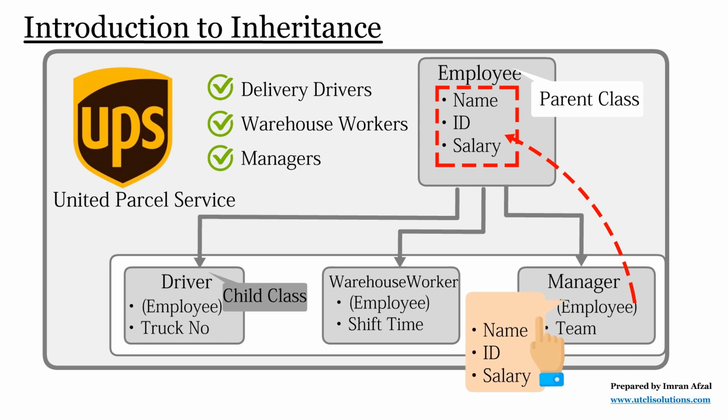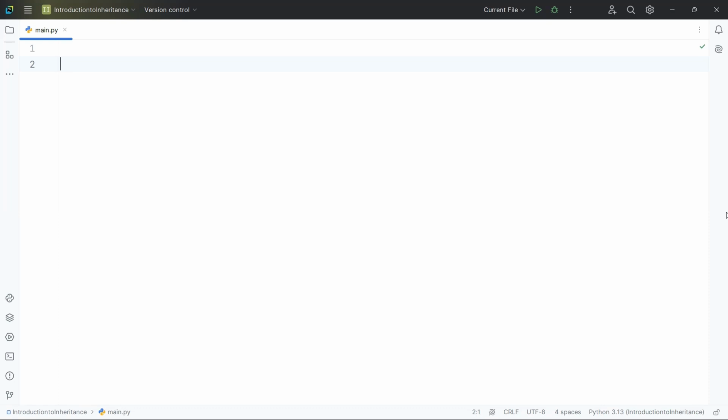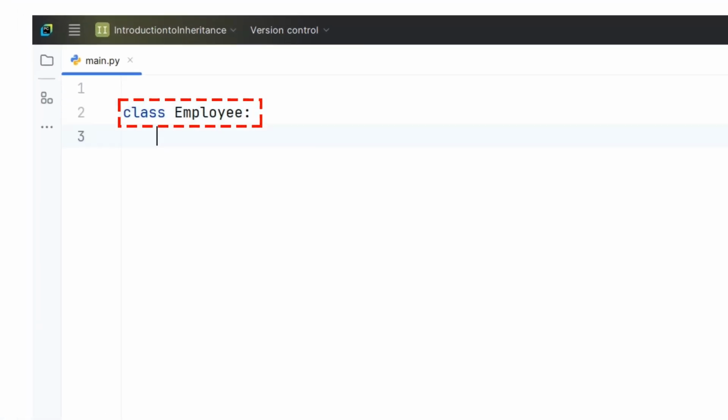Furthermore, the super method is used inside the child class to call the parent class's constructor or other methods, ensuring that the parent's features are properly initialized and available to the child. Let's step into the UPS company example again and practically perform it. Let's get started. First, we create a parent class named employee.